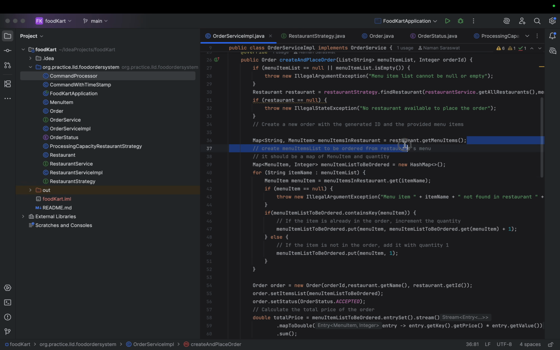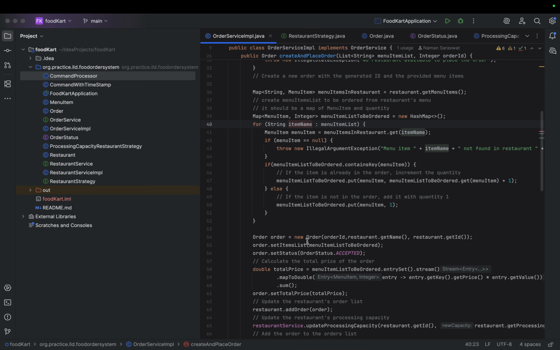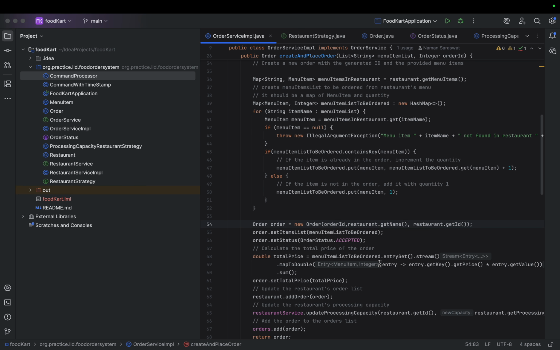So I need to fetch the restaurant item list and search here, so that while creating the order, I can set the menu item list to be ordered.